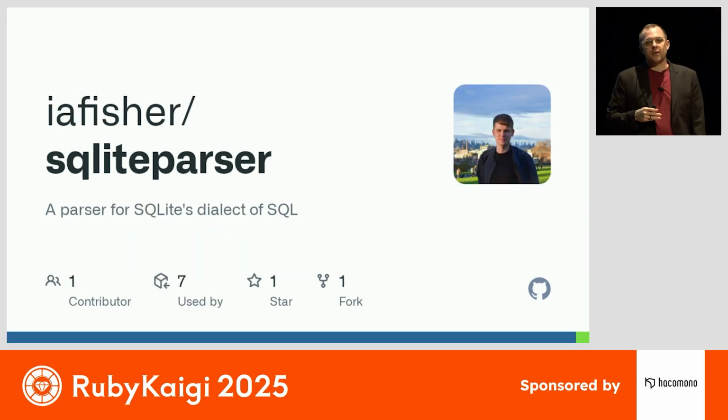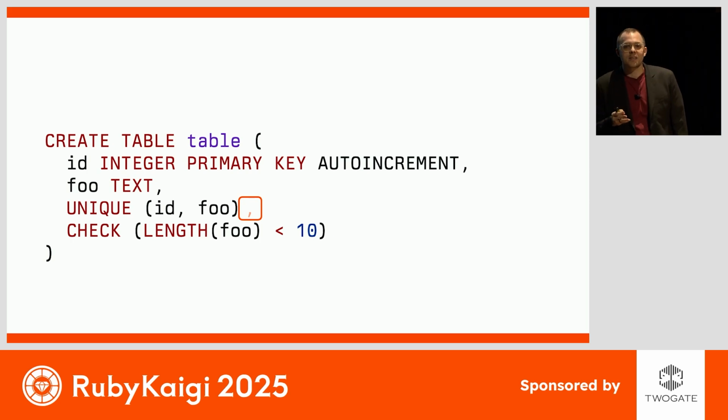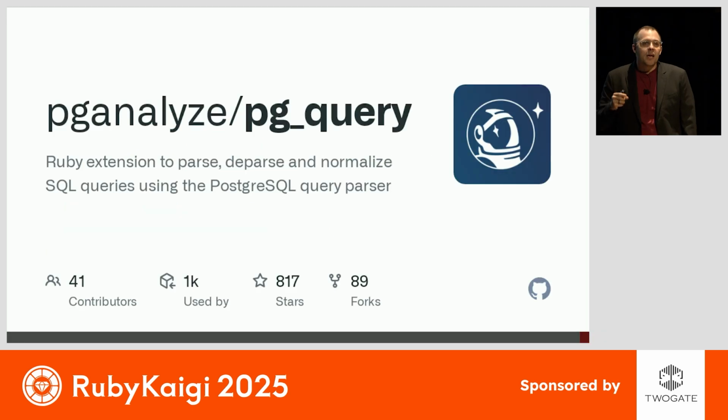But the fact of the matter is that nearly every single one of these existing projects would fail to parse this SQL statement. And the reason why is right here. In well-formatted SQL, this would be a comma. But SQLite is perfectly happy to accept just blank spaces between table constraints. And if SQLite is able to parse something but a third-party parser cannot, that is a problem. And it's a problem because it limits the potential impact of that project.